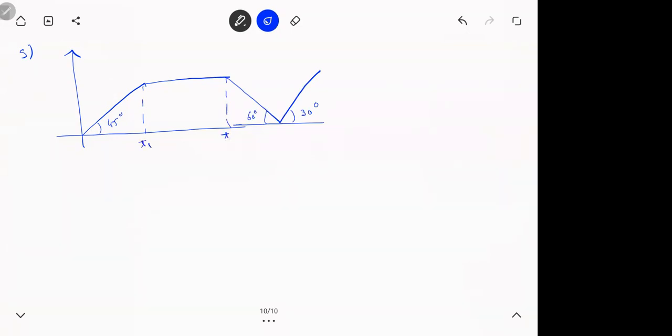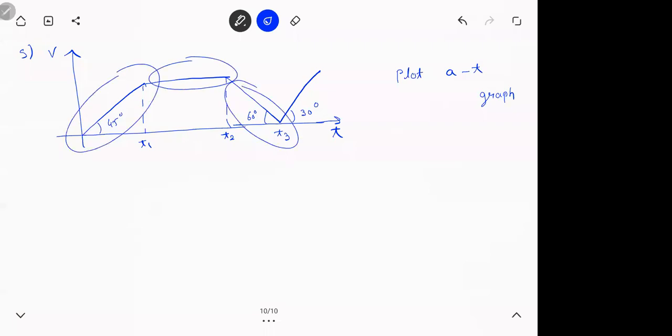Let this be T1, T2, T3. This is a v-t graph. Plot the a-t graph. Now, looking at this v-t graph, velocity time graph, you have to draw the acceleration time graph. Now see, what are these things? These are 4 straight lines. Straight line, straight line, straight line, straight line. So there are 4 straight lines, meaning there will be 4 slopes. Now you have to calculate the slope for each one.